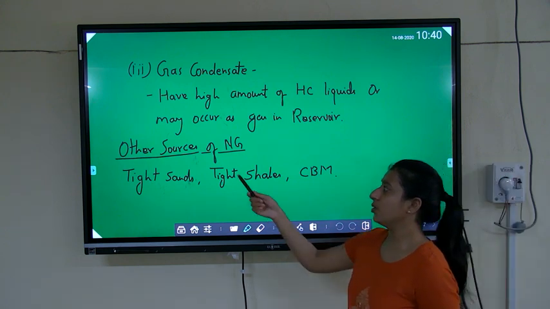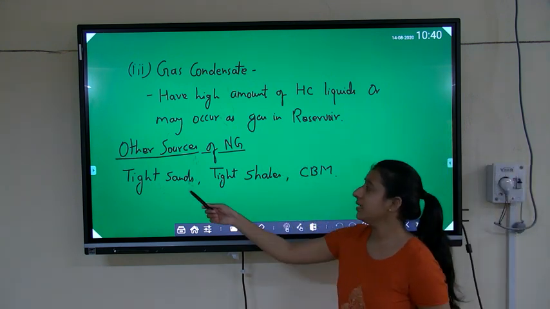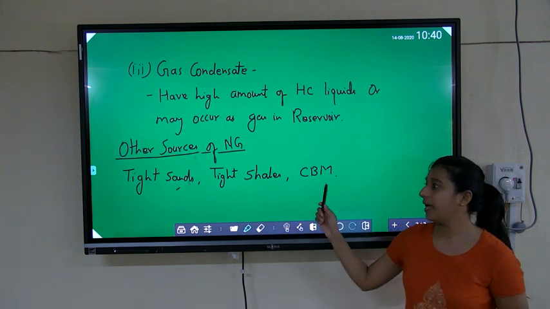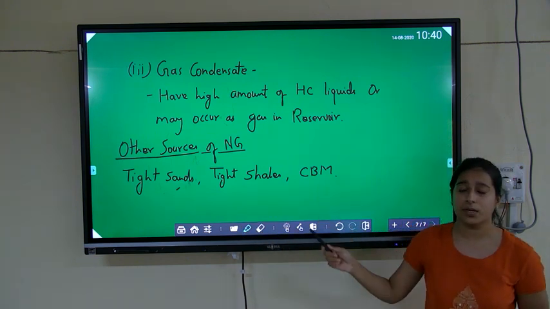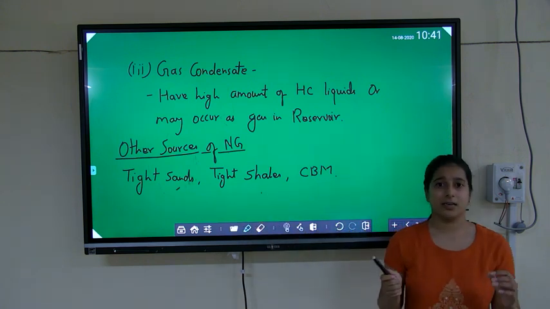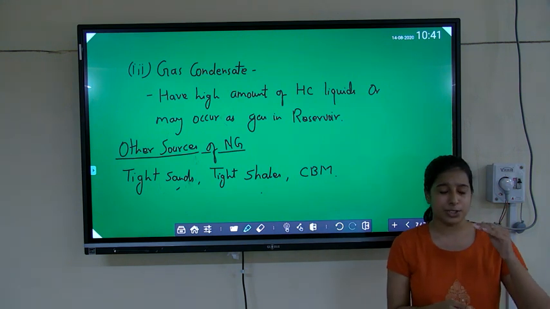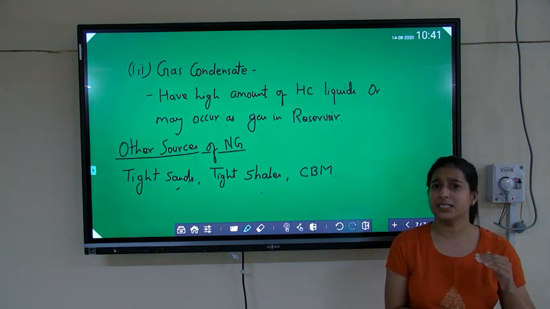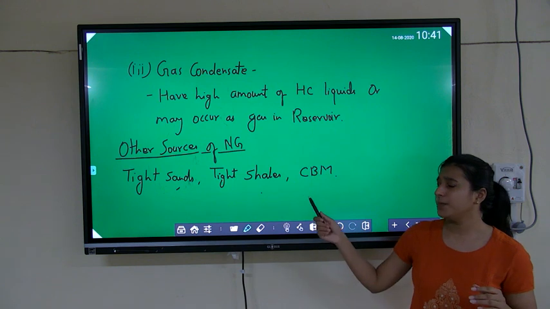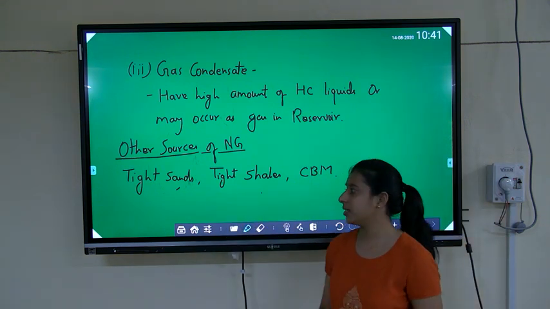The other sources of natural gas are generally tight sands, tight shales, and CBM. CBM means coal bed methane. In tight sands and tight shales, the natural gas is locked in the tight formation. The porosity and permeability values are very low in these kinds of reservoirs.